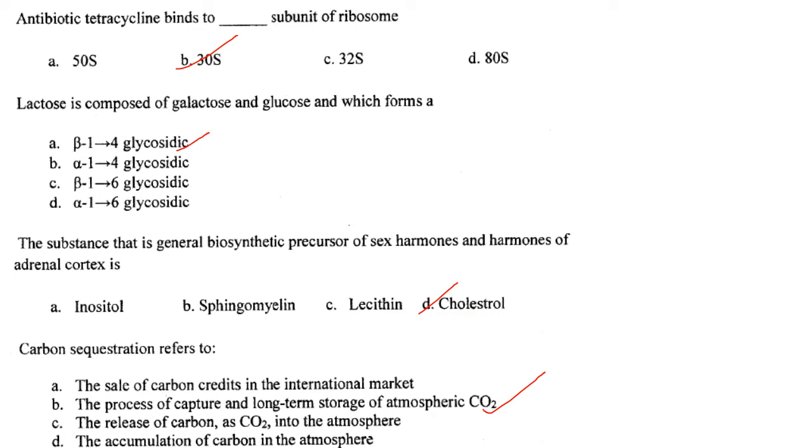Then carbon sequestration refers to the process of capture and long-term storage of atmospheric carbon dioxide. And it is one of the methods of reducing the amount of carbon dioxide in the atmosphere with the goal of reducing global climate change. So the carbon sequestration is, answer is option B, the process of capture and long-term storage of atmospheric carbon dioxide.